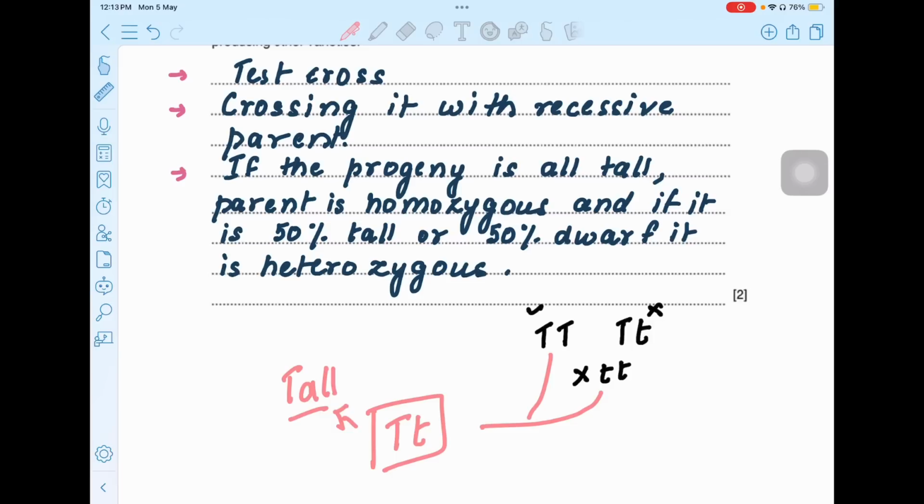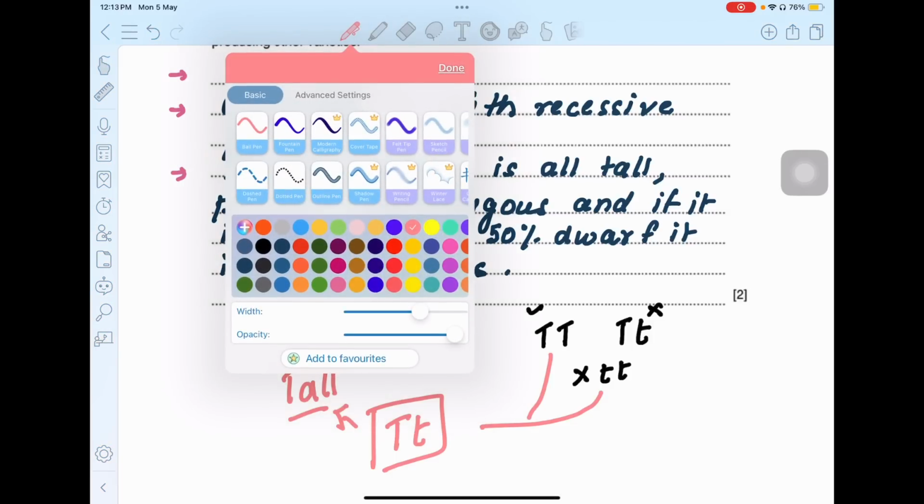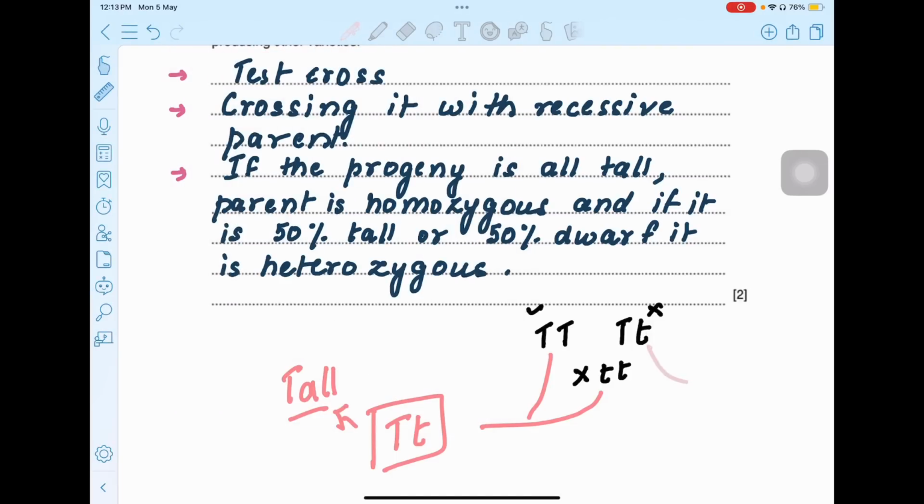But suppose we cross it with the other one, I don't have time, so let's say this one. If we cross this one and this one, in that case, the progeny is going to be this and this. That means 50% of them are going to be tall and 50% of them are going to be dwarf. So it basically tells us that the parent plant was actually heterozygous. This is what I have written in the third point.